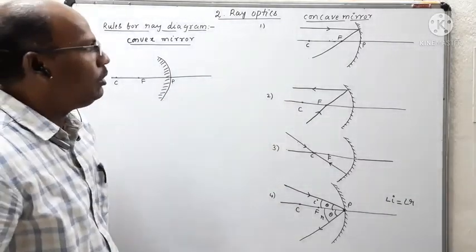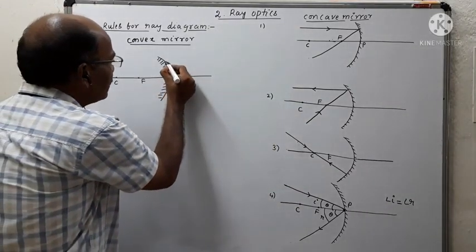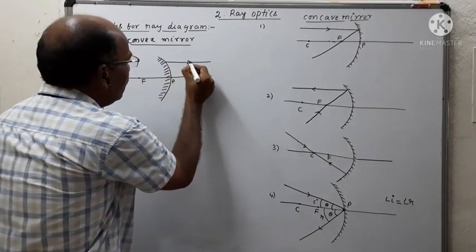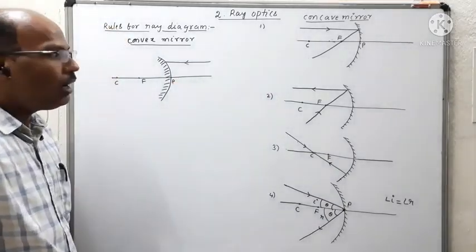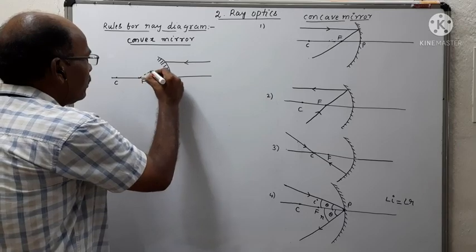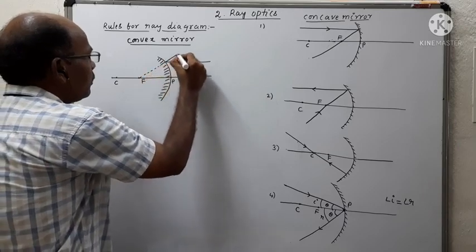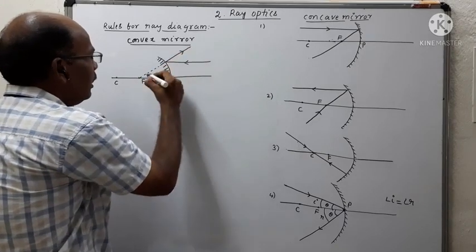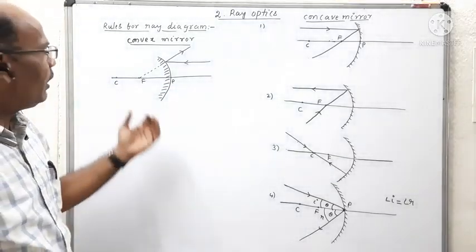So what is the first rule? If the light ray strikes parallel to the principal axis, the reflected ray always passes through the focus. So this is the direction of the reflected ray.